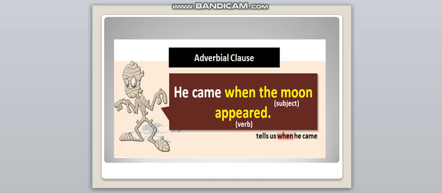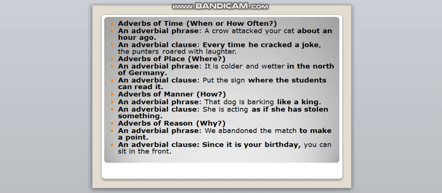He came when the moon appeared. Now here you can see there is a subject and also you can see a verb. It talks about when he came. Now, I hope all of you have understood about the phrase and clause and also the adverbial phrase and adverbial clause, children.